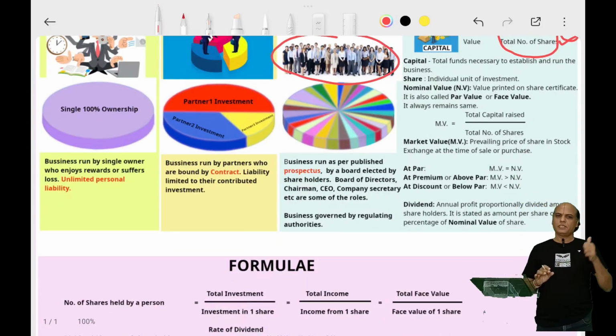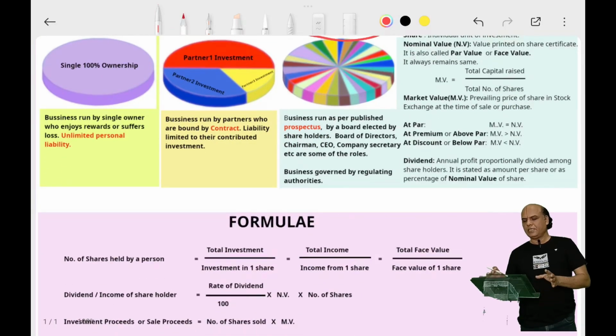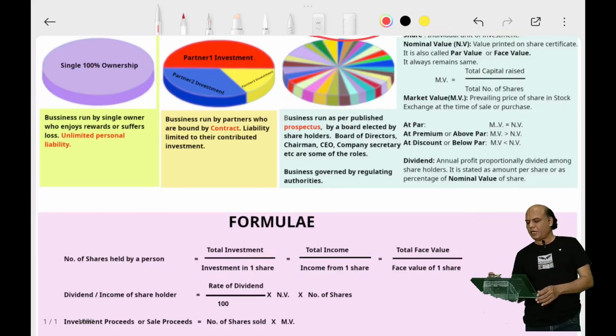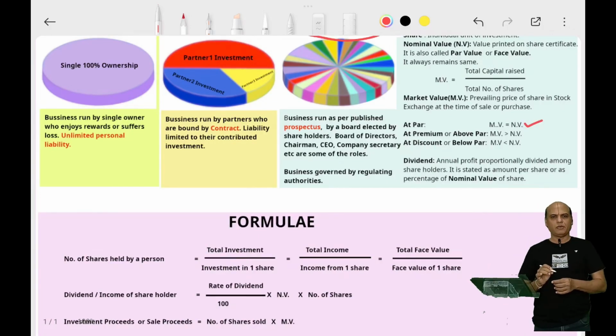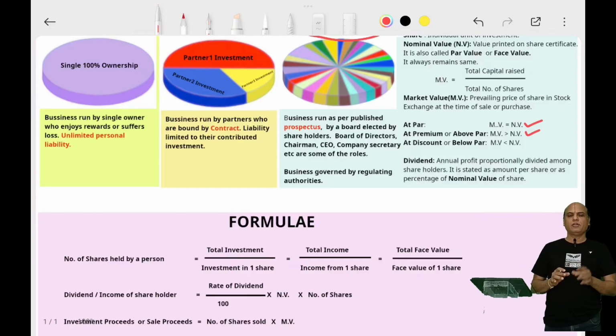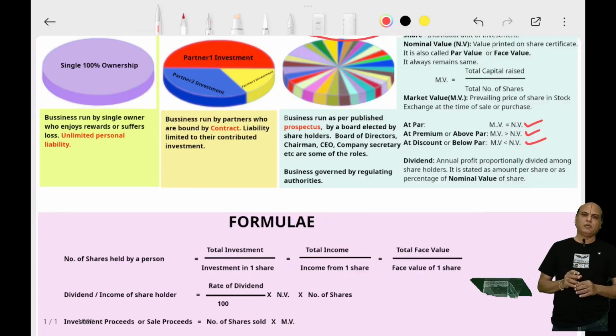So first it was nominal value, and the prevailing price in the market is market value. This is the jargon that is used. When they say a stock is bought at par, that means its market value is the same as its nominal value or face value. When they say a stock is bought at premium, that means the market value is more than its nominal value or face value. When they say a stock is bought at discount, that means the market value is less than the nominal value or face value.